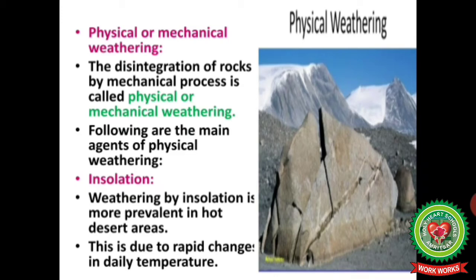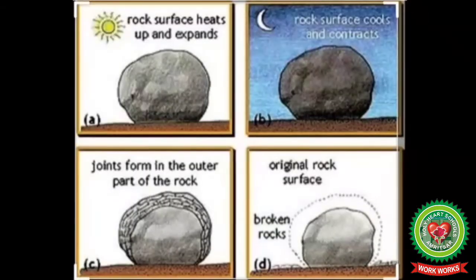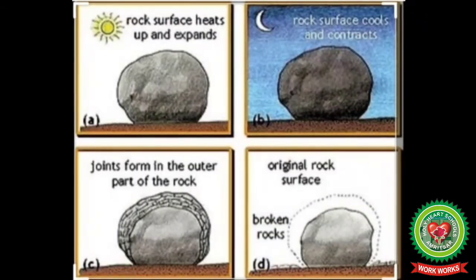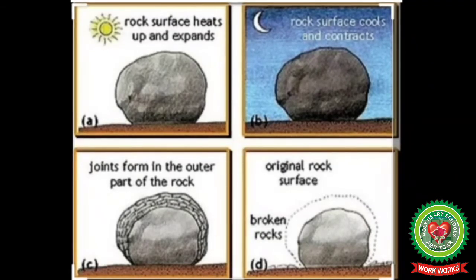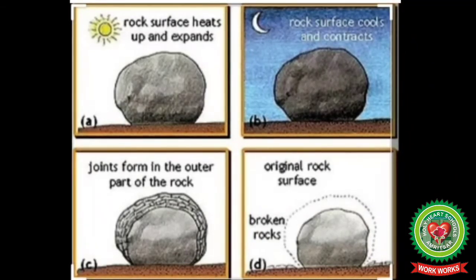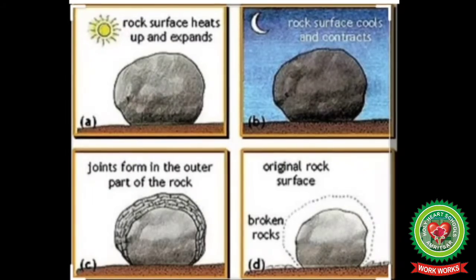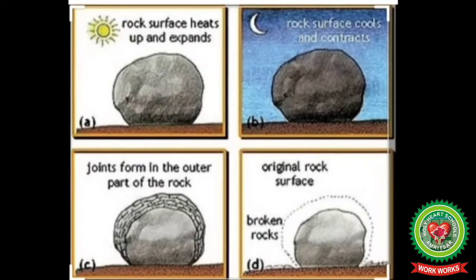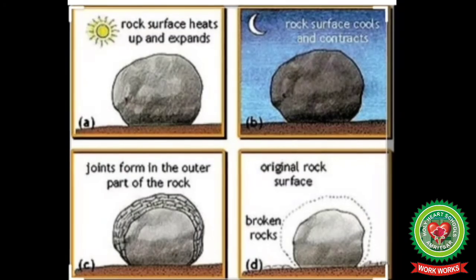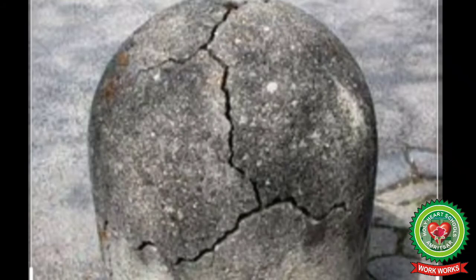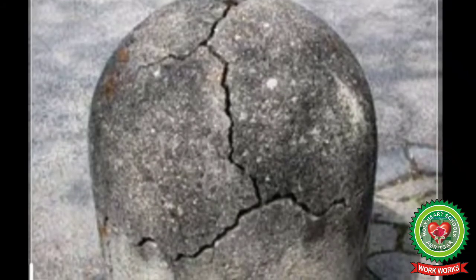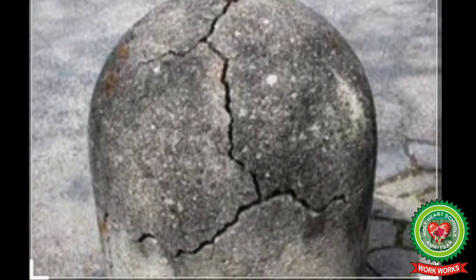This causes expansion of rocks during daytime and contraction at night. The day temperature suddenly rises and rocks expand. At night, the temperature suddenly falls, sometimes close to freezing point, and the rocks contract. This alternate expansion and contraction of rocks leads to tension and creates a series of cracks or joints in the rocks, splitting them into blocks. You can see these cracks in the given picture. This is known as block disintegration.